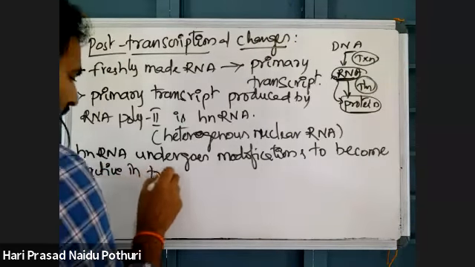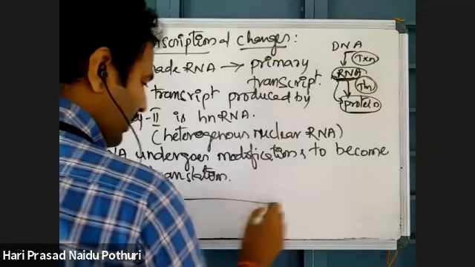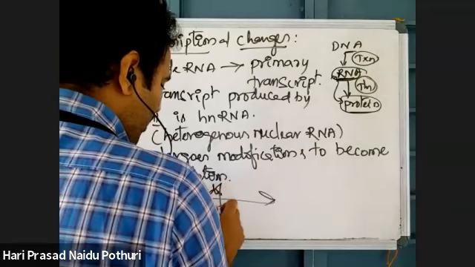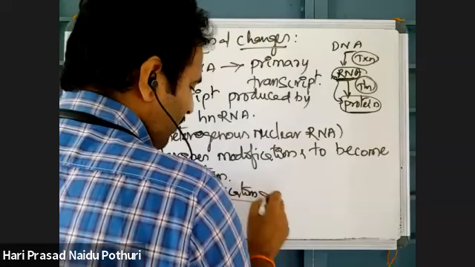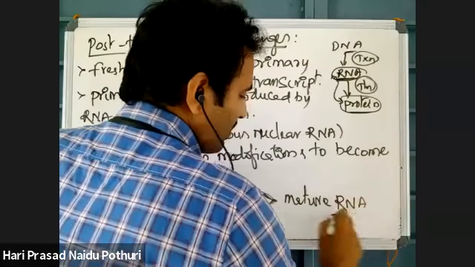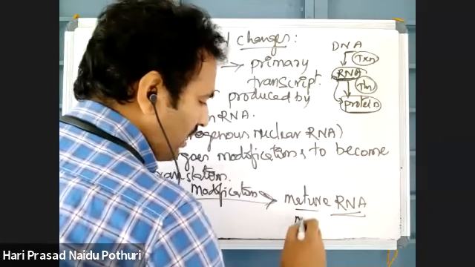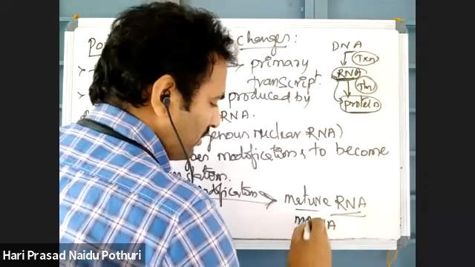Once hnRNA is formed, it undergoes some modifications, and with the help of those modifications, hnRNA is converted into a mature mRNA molecule.